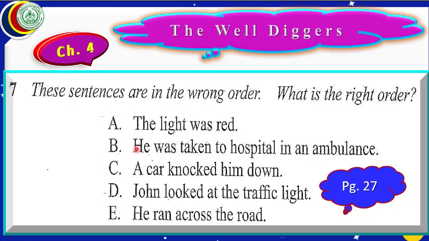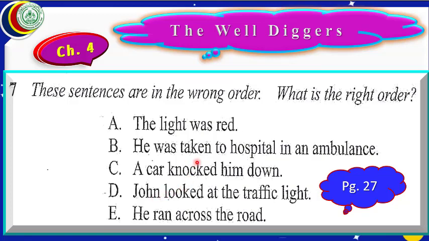We shall look at all these sentences and try to find out what happened first of all. We should read all these sentences 2 times, 3 times, then we can find out what happened first of all.